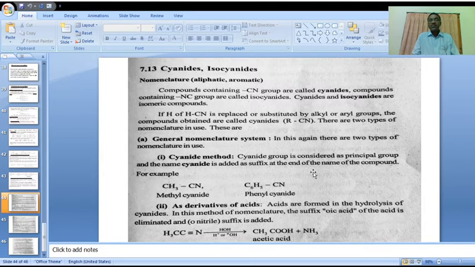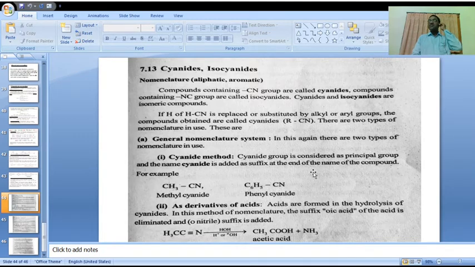In cyanides, the carbon atom is attached to the alkyl. Here, in isocyanides, the nitrogen atom is attached to the alkyl. NC containing compounds are called isocyanides. These two, cyanides and isocyanides, are isomeric structures.